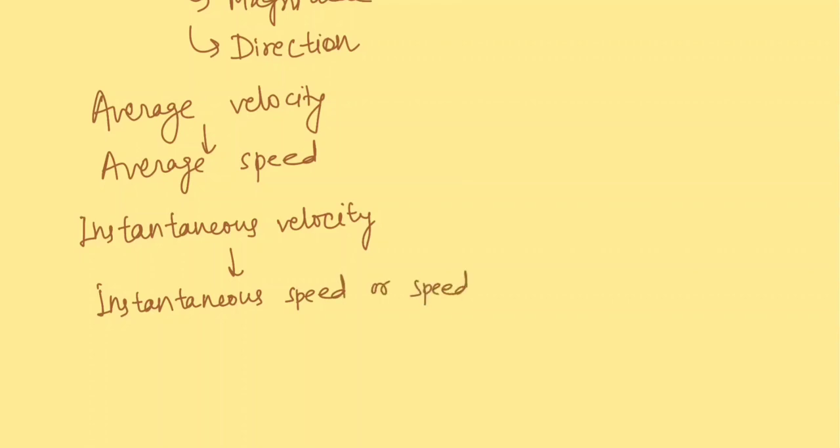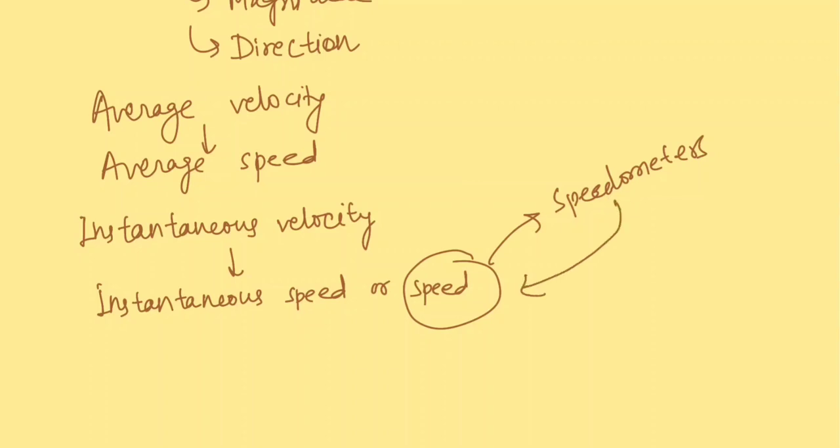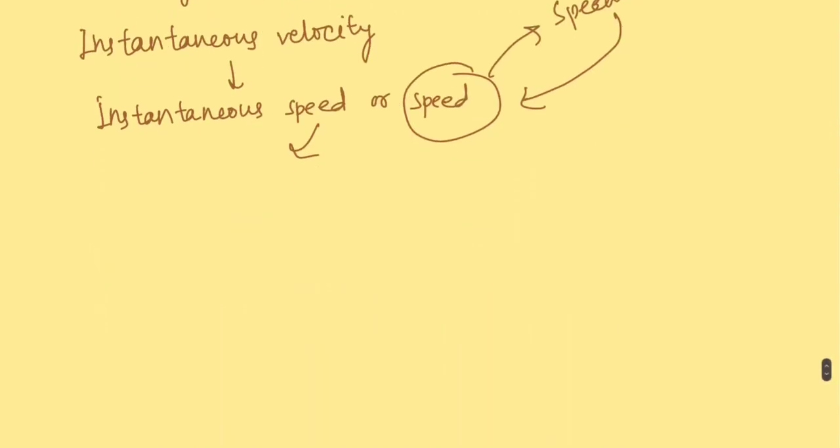Why is this quantity needed? Because the speedometers on your vehicles give you this quantity, speed only. This is a scalar quantity, and that's why it has magnitude only and no direction.